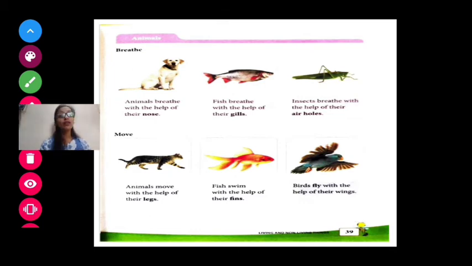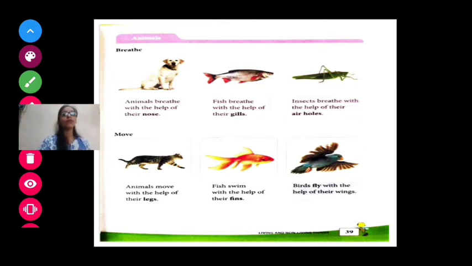Okay, so you understood how dog, cat, fishes and insects are breathing. Insects breathe with the help of their air holes. Fish breathe with the help of their gills. And dog, cat and other animals breathe with their nose. Okay. Now we will see how the animals are moving.